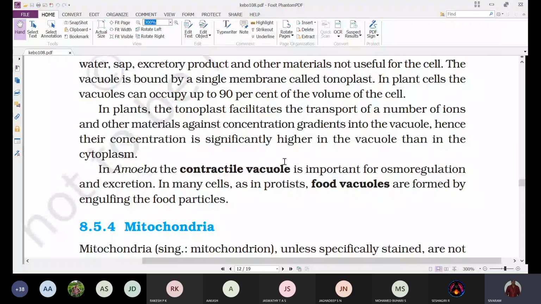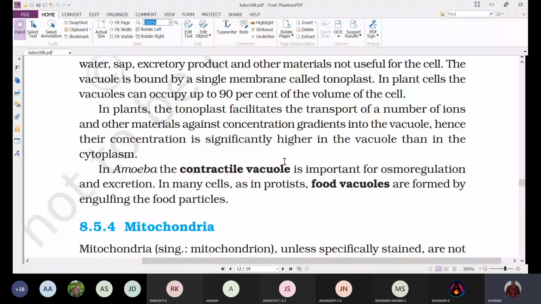What is the problem with freshwater organisms? When compared to the concentration of the cytoplasm, the concentration of the water present in the environment is very low.